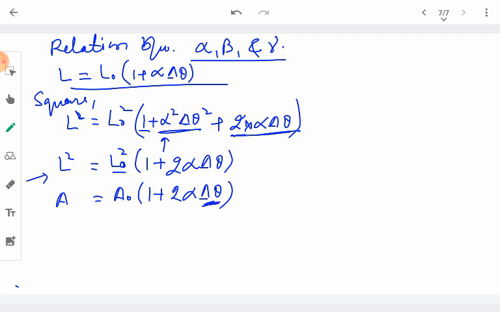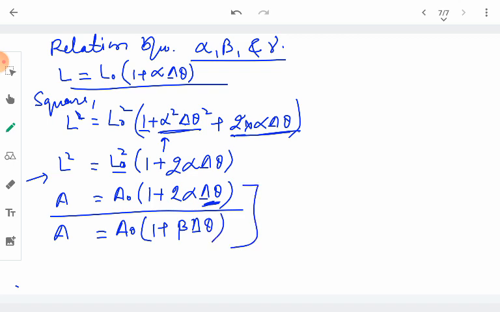When we write the general equation for superficial or area expansion, we write it as A equal to A naught into 1 plus beta delta theta. Comparing these two equations, in place of beta we get 2 alpha. So beta is always equal to twice alpha. This is the relationship between beta and alpha.